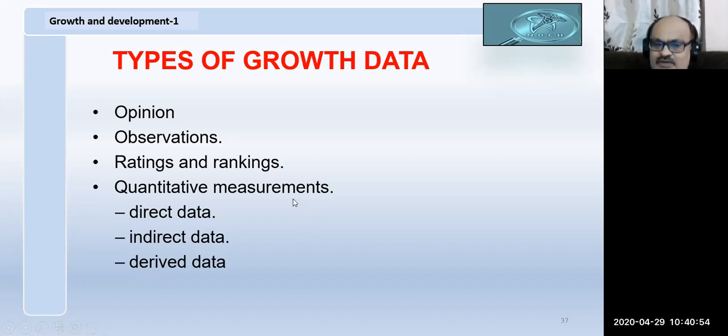Next, we have what is called quantitative measurements, where sometimes we measure directly. Direct data means where we measure the height and weight of the patients. Then indirect data: if we measure the weight and height, it is direct data because we are collecting it directly from the candidate. From the direct data, you will get indirect data. Indirect data is sometimes what is called a BMI index. So it can be derived also. Indirect or derived data we get from the direct data.